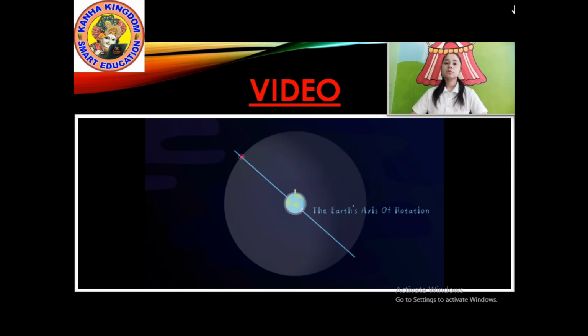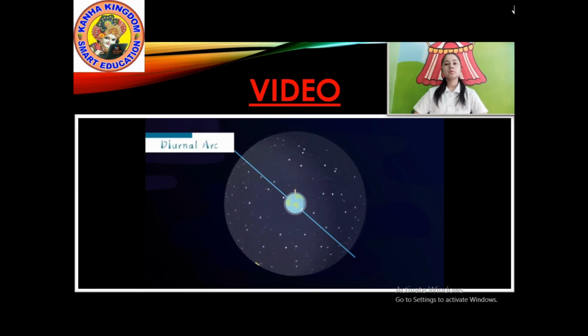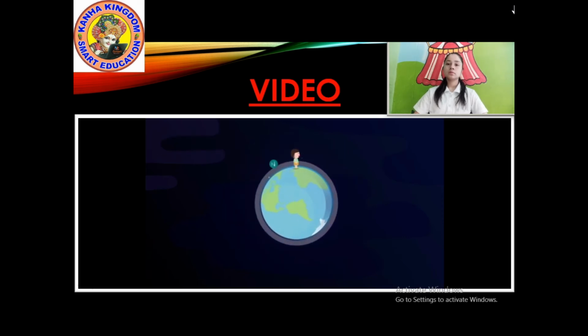When the Earth's axis of rotation is extended, the 2 points where it touches the celestial sphere are called the North Pole and South Pole. Every day, celestial bodies rotate a full circle from east to west around the axis that connects the North Pole to the South Pole. This apparent motion of the celestial bodies is called diurnal motion. Here, the term celestial bodies refers to the sun, planets, moon, and stars. The path of diurnal motion created by celestial bodies is called the Diurnal Arc.